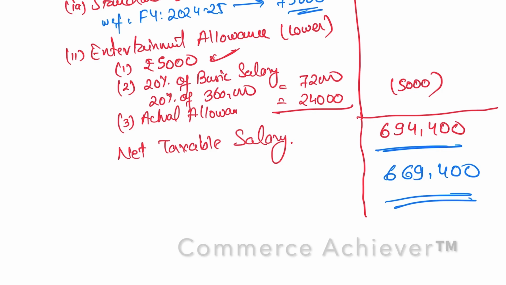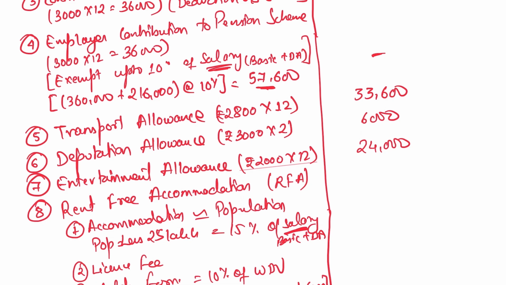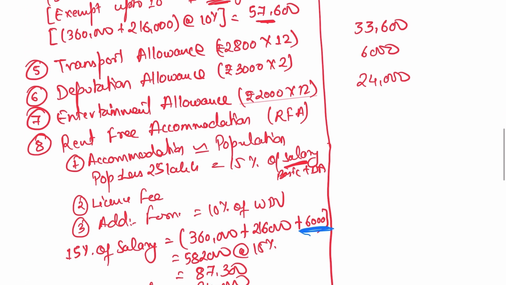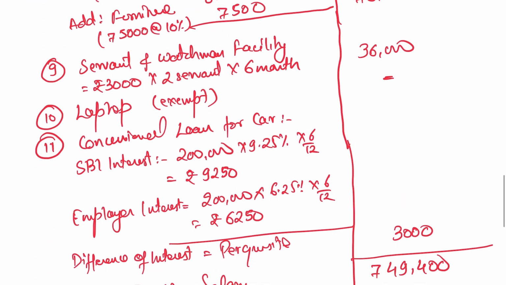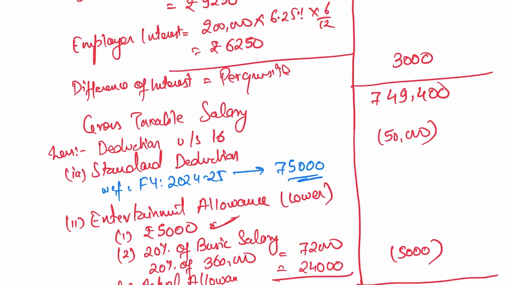So the difference some of you might get in the answers: what are the possible differences you can see? First, the difference you can see in the rent-free accommodation, where you are including or excluding the deputation allowance. That's the difference you can find. Next, the difference you can find is in case of the amendment of the standard deduction, that is 50,000 or 75,000. Only these two differences one can find in their solutions, and that will be acceptable with reference to the important notes. Otherwise the answer will remain the same.